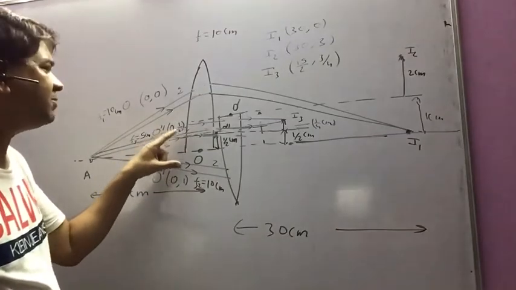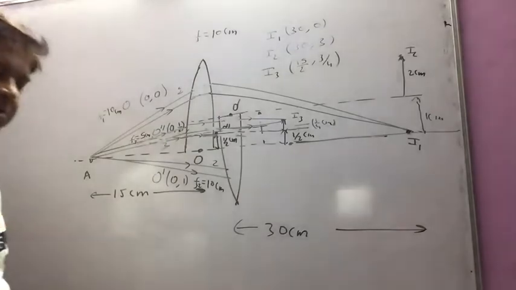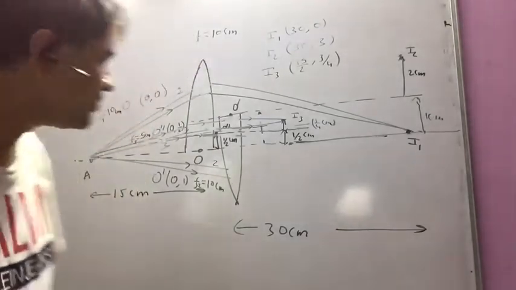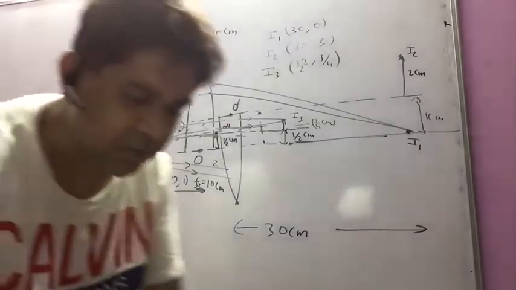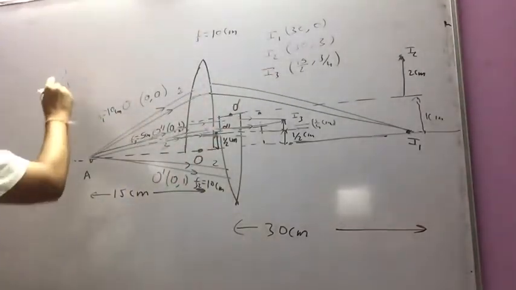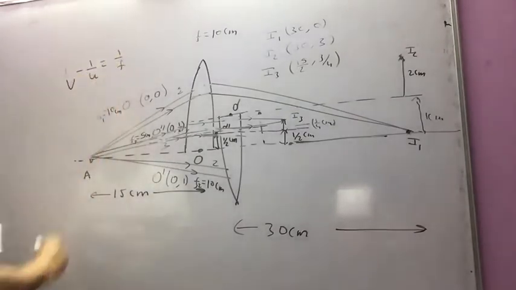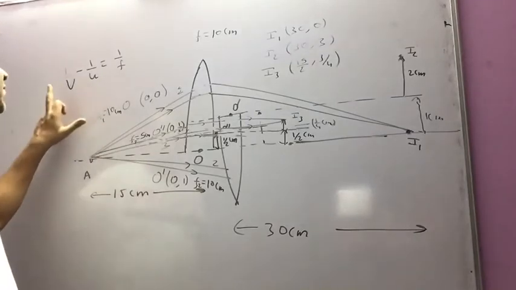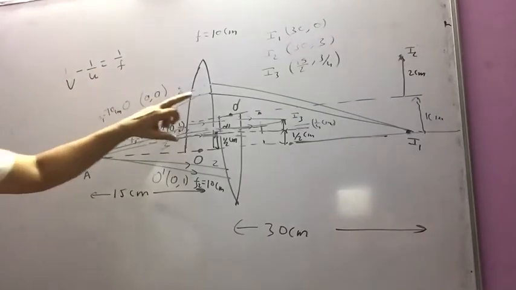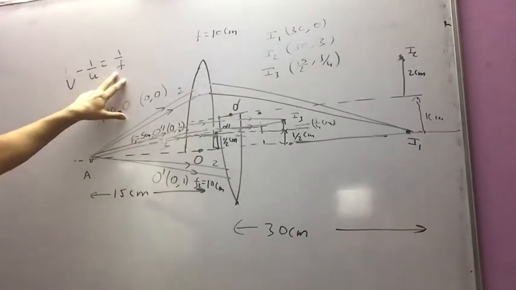And O double dash, the optical center has come up by a distance of half centimeter, so the optical center is 0, 1 by 2. So in 3 cases we can calculate V easily by the formula 1 by V minus 1 by U is equal to 1 by F. U is the same for all the cases, that is minus 15, and in cases 1 and 2 V is the same, since the focal length is 17.